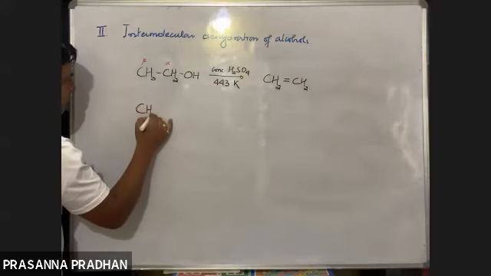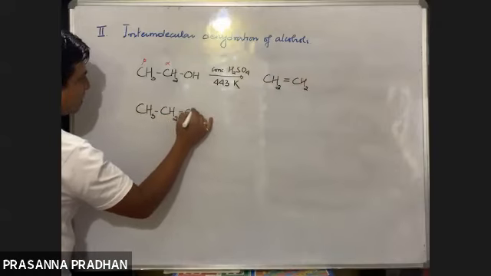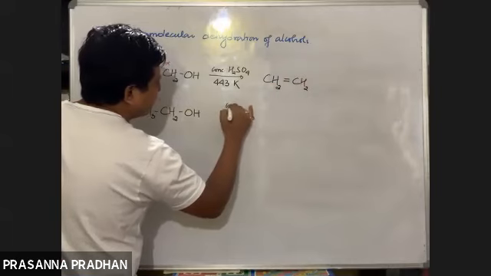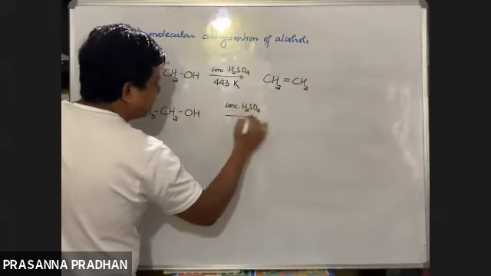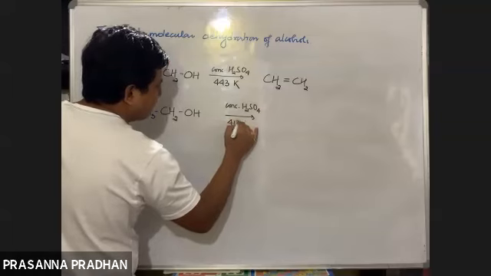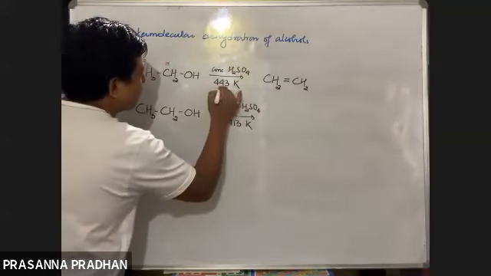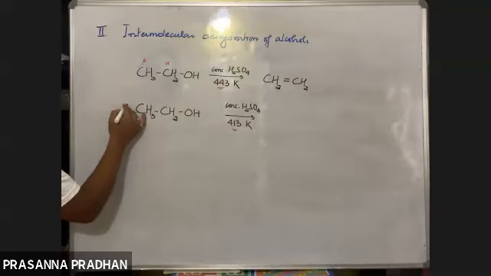However, when alcohols are treated again with the same conc H2SO4 but at a much lower temperature of 413 Kelvin, everything else is the same, just the temperature is different. So what happens here? Intermolecular dehydration occurs.